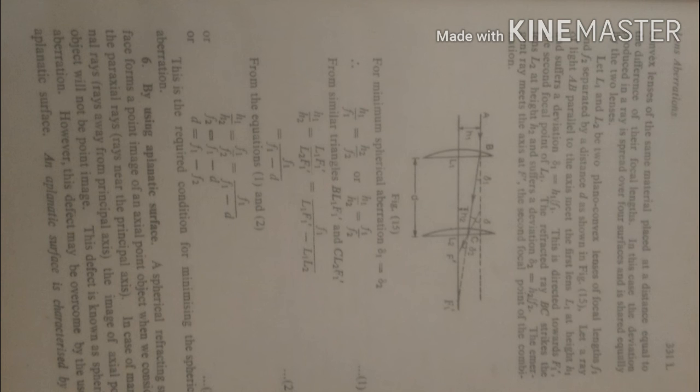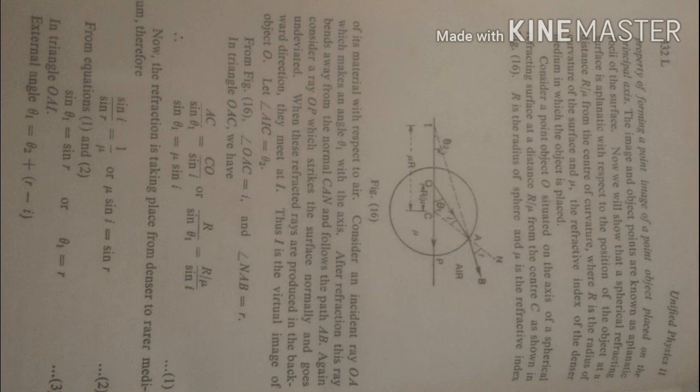Sixth one, by using aplanatic surface. A spherical refracting surface forms a point image of an axial point object when we consider the paraxial rays. In case of marginal rays, the image of an axial point object will not be a point image. This defect is known as spherical aberration. However, this defect may be overcome by the use of an aplanatic surface. An aplanatic surface is characterized by the property of forming a point image of a point object placed on the principal axis. The image and object points are known as aplanatic foci of the surface.